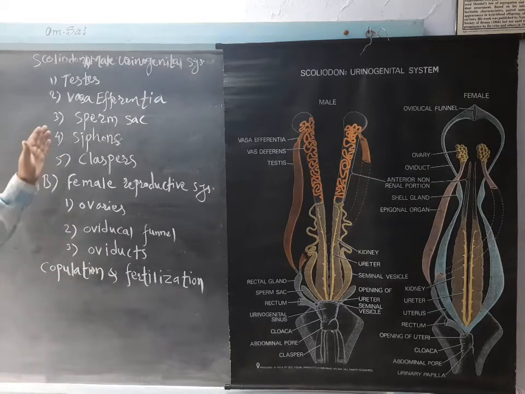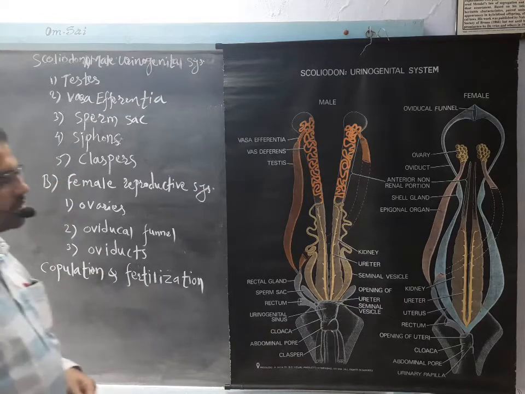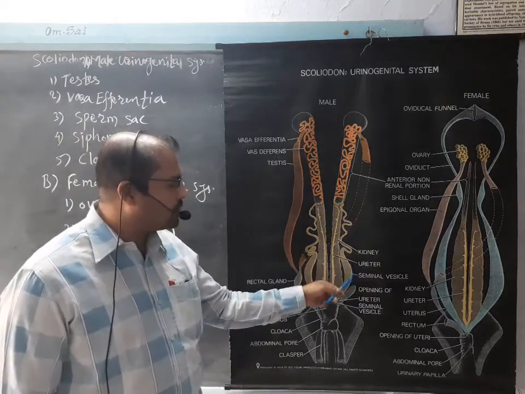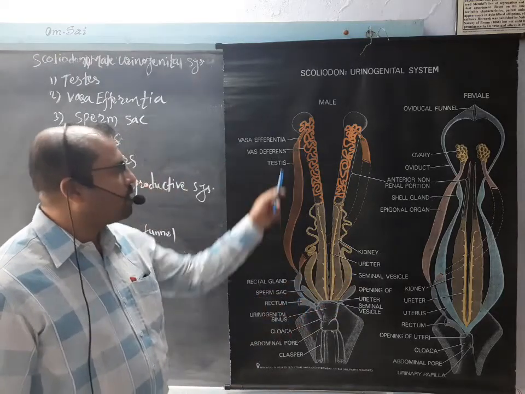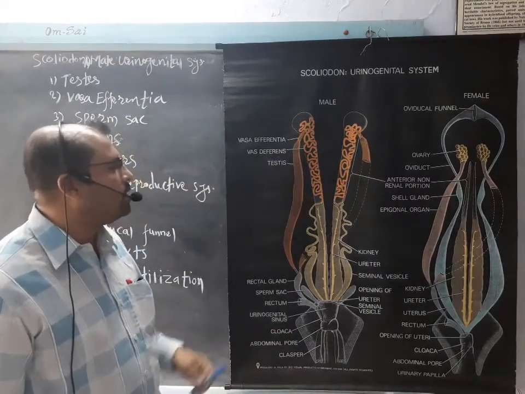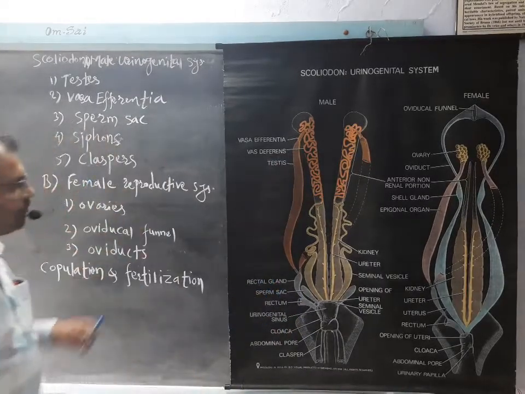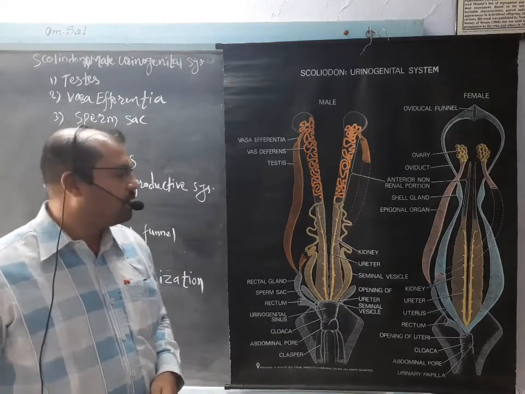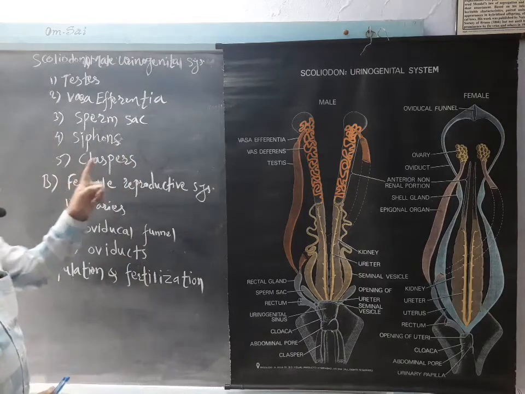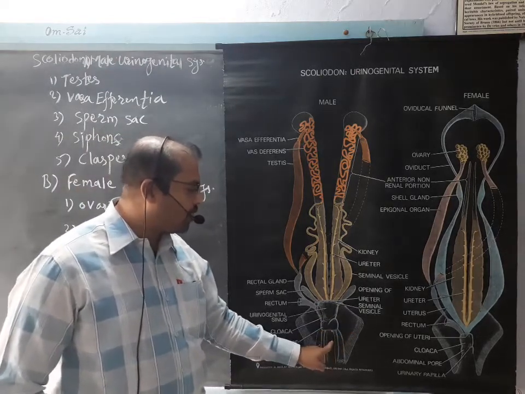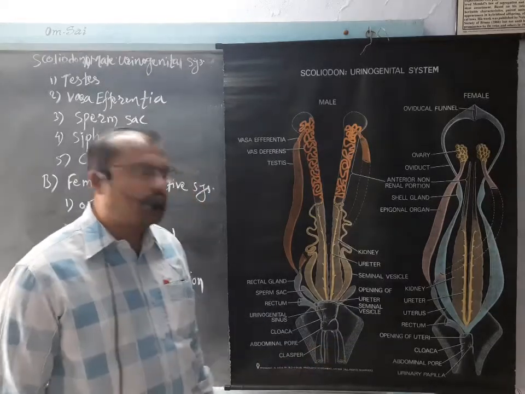So these are the parts of the male reproductive system, which has the seminal vesicle, a much broader part, the vasa deferentia, which is a much coiled part, then the siphons, which are present on the ventral side between the skin and muscles, and the claspers, which are a pair just beside the cloaca and attached to the pelvic fins.